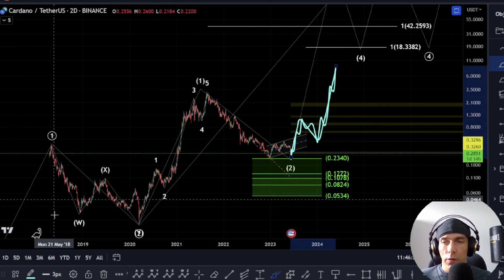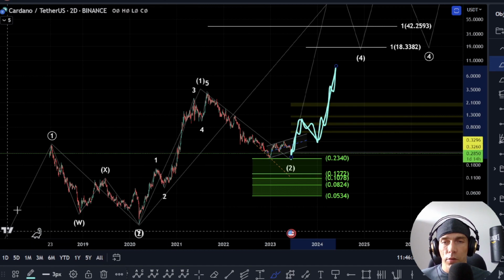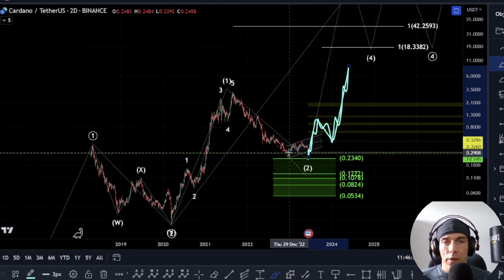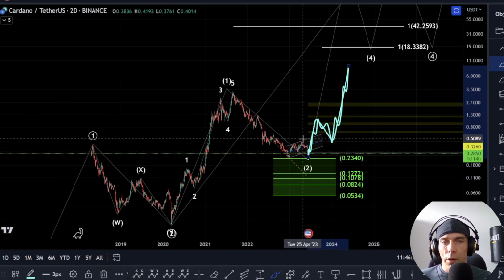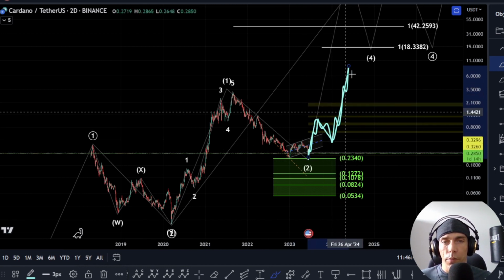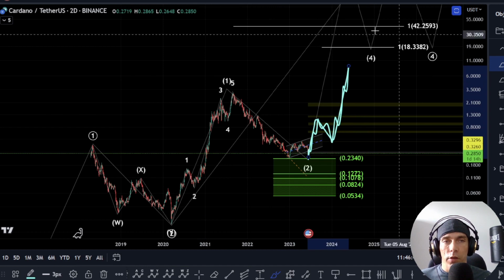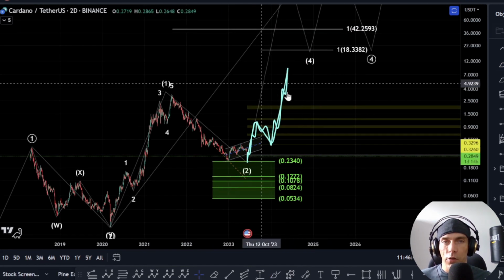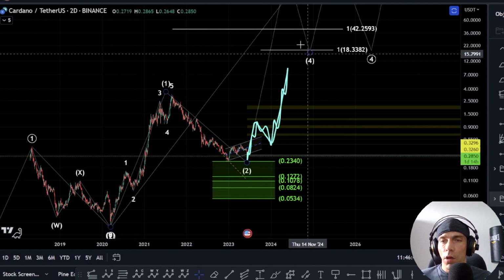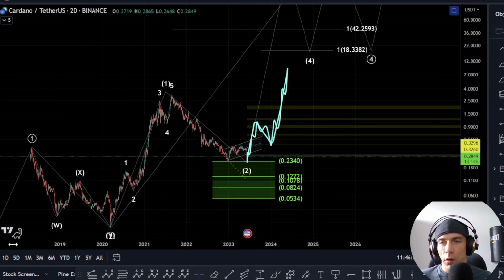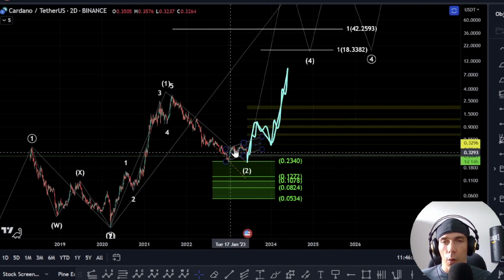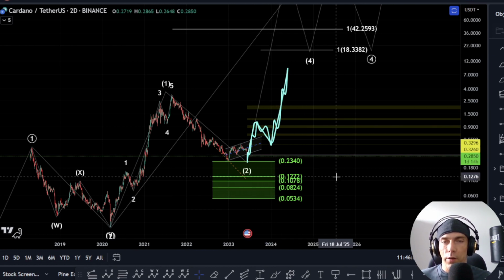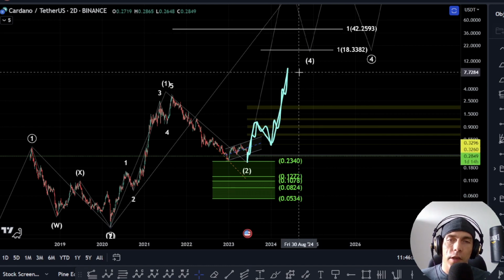Now, if we're looking at this structure in this way, it could also be possible that we could argue we have something like a diagonal pattern here. So we'll have to keep an eye on this. If we just get a smaller 5-wave move, which doesn't reach these higher targets here, what we could see is price just start to fall away here, and this could just be 1, 2, 3, 4, and 5 as a diagonal, and then we see price fall back down for a bigger corrective move. So we're gonna have to keep an eye on that.